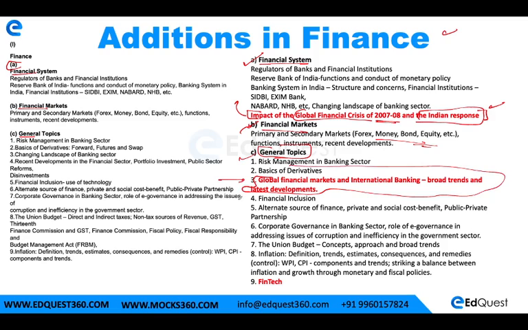And in the end there is also one topic on fintech. This is a must topic which had to be added because we are now living in a fintech era. So there are a few minor or slightly medium changes in the finance syllabus. So this was about finance.